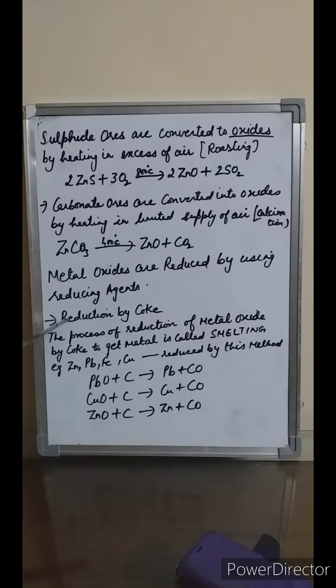So first we will learn the metals which can be reduced by using coke, that is carbon. Students, the process of the reduction of metal oxides by coke to get a metal is called smelting. And the metals which can be reduced by this method are zinc, lead, iron and copper.